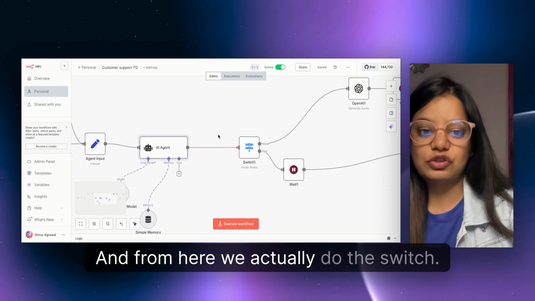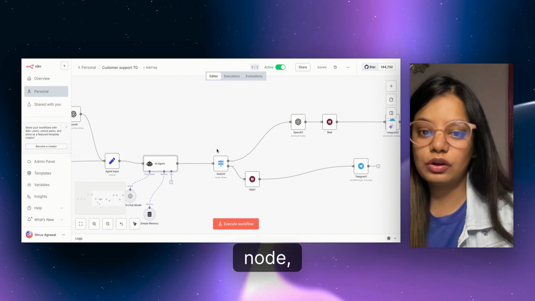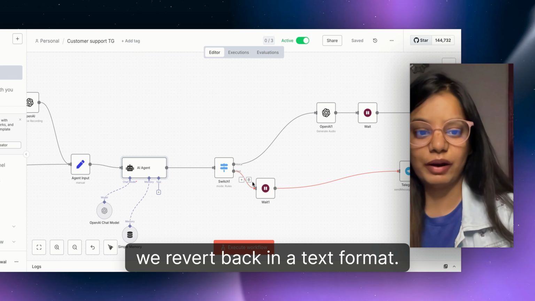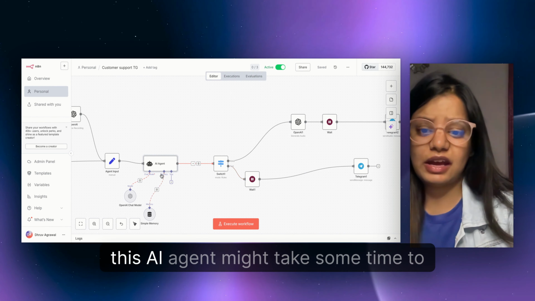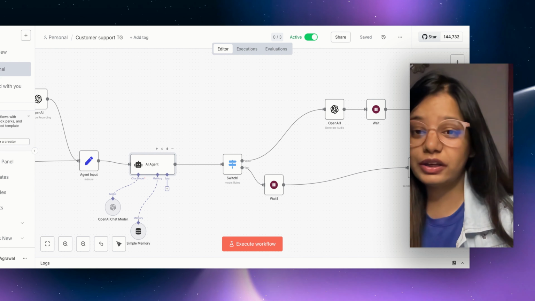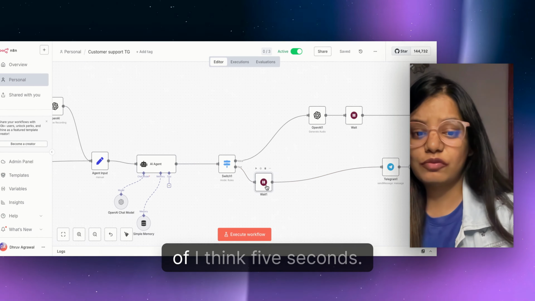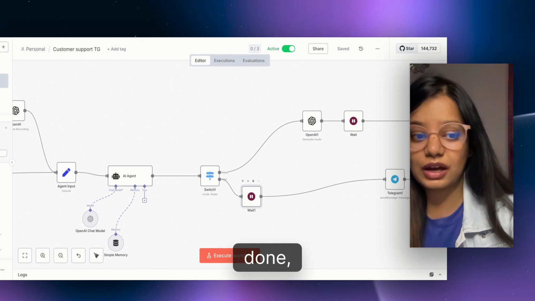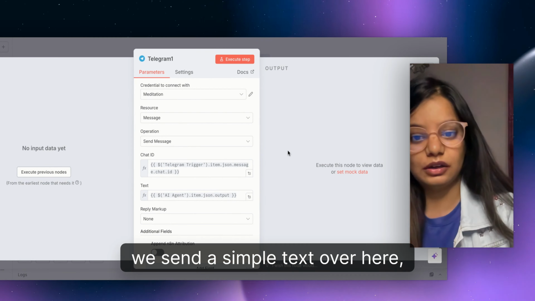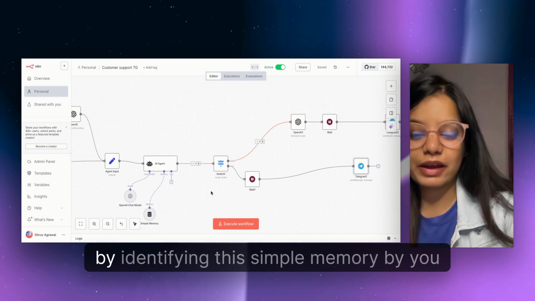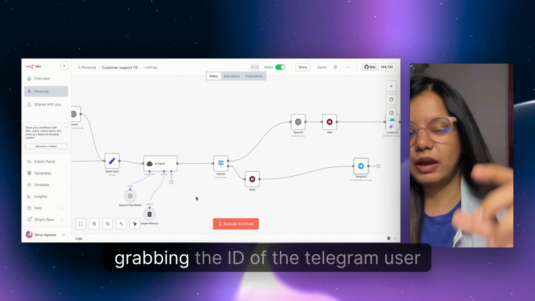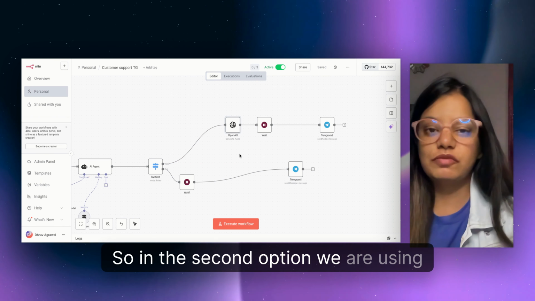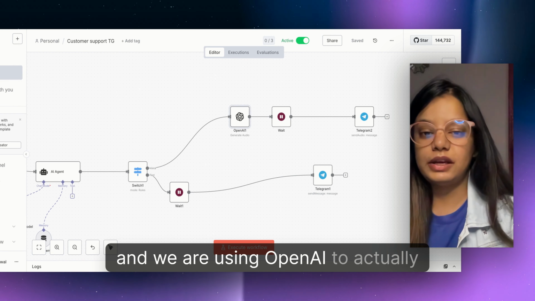And from here, we do the switch: if it is a voice message, it reverts back in voice format, and if it is a text message, we revert back in text format. We have provided a wait node because this AI agent might take some time to analyze, so we have given a wait node of, I think, 5 seconds. Once the 5 seconds of wait node is done, we send a simple text back to the same user by identifying the simple memory, grabbing the ID of the Telegram user, the same number. So in the second option, we are using voice, and we are using OpenAI to transcribe